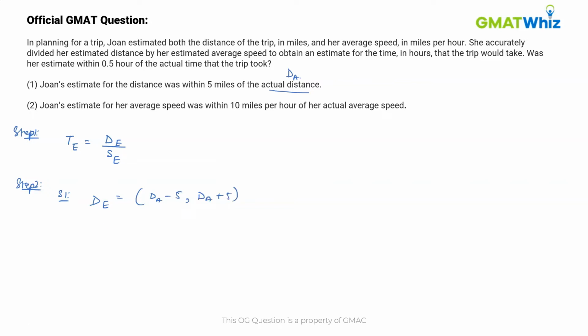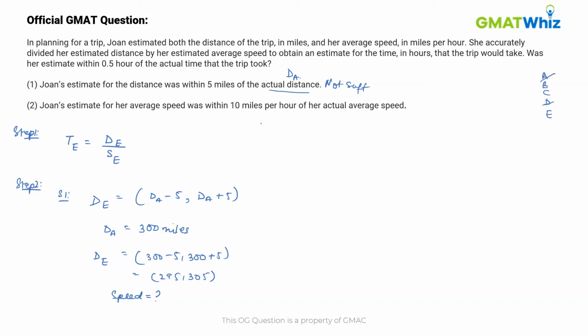That means if the actual distance that the trip took was 300 miles, then the estimated distance was between 300 minus 5 and 300 plus 5. That means it will be within 295 and 305 miles. Now, from here we do not have any information about the speed. So, statement 1 tells us nothing about the speed of the journey. Hence, statement 1 is not sufficient, and out of the given options, we can eliminate A and D.